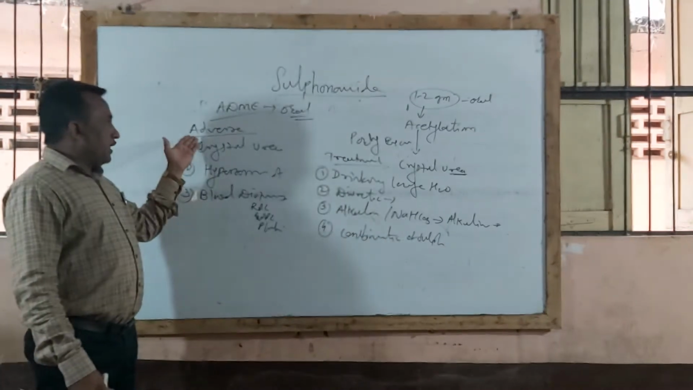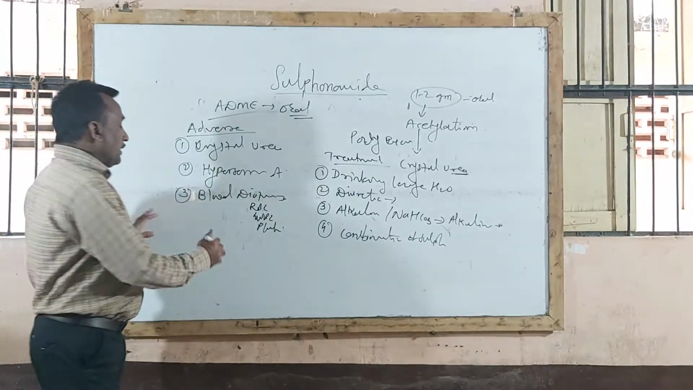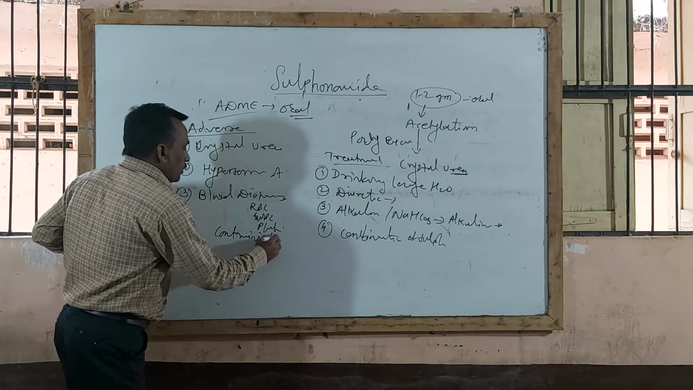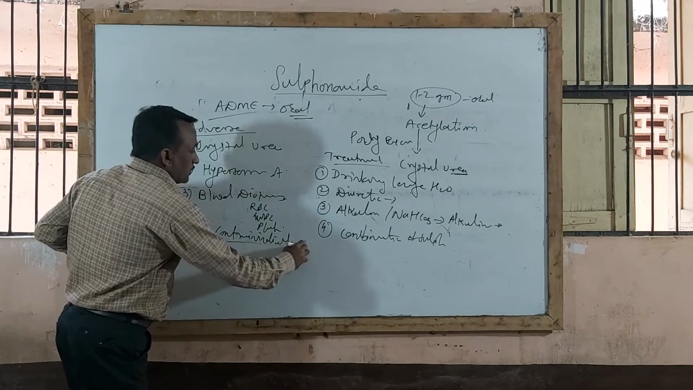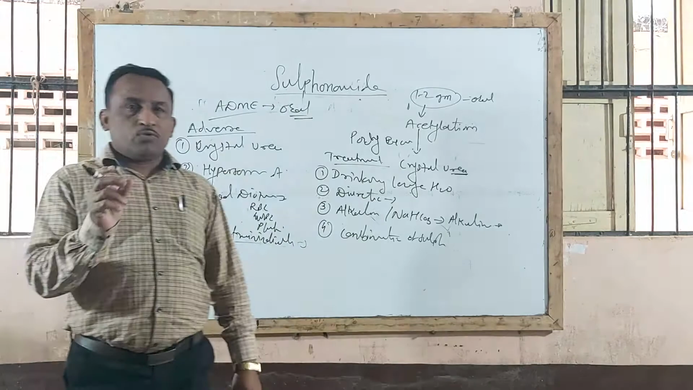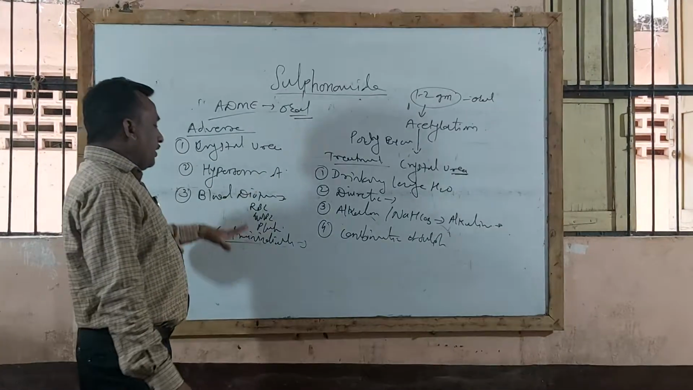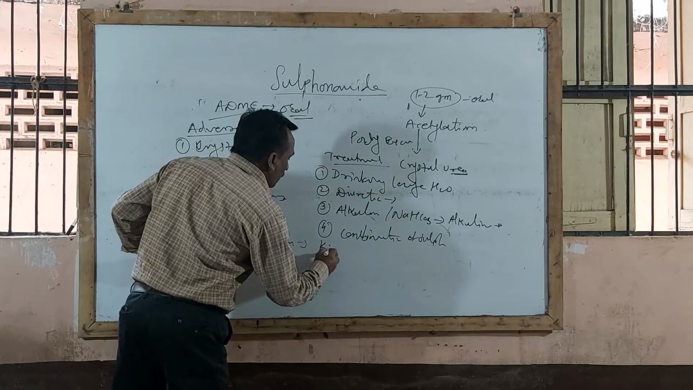Now if you understand the adverse effects, these drugs are contraindicated, that is, where these drugs should not be given. That is contraindications of sulfonamide. Sometimes they ask you contraindications. So sulfur drugs should not be given, or sulfur drugs are contraindicated, in kidney failure patients.